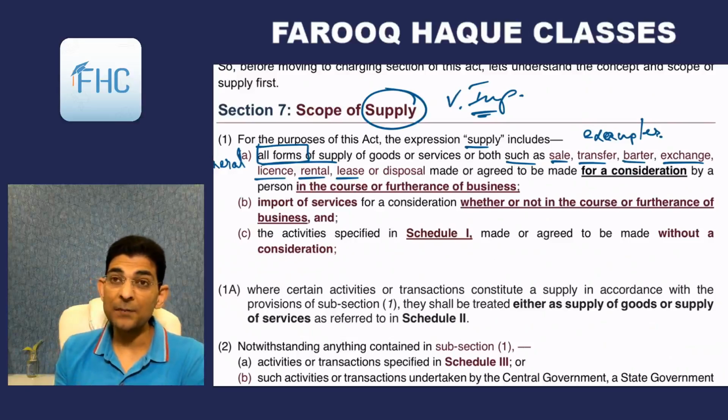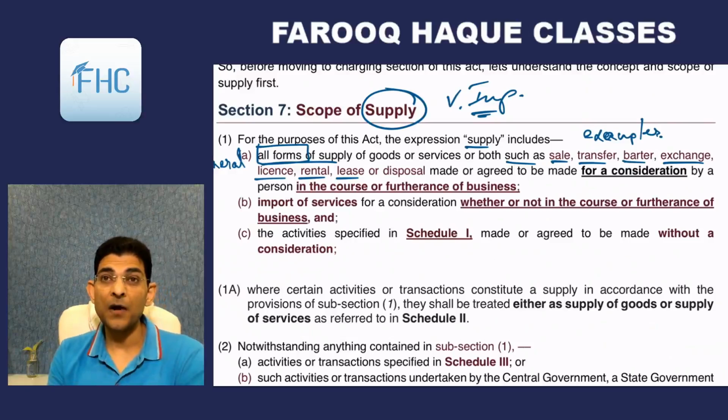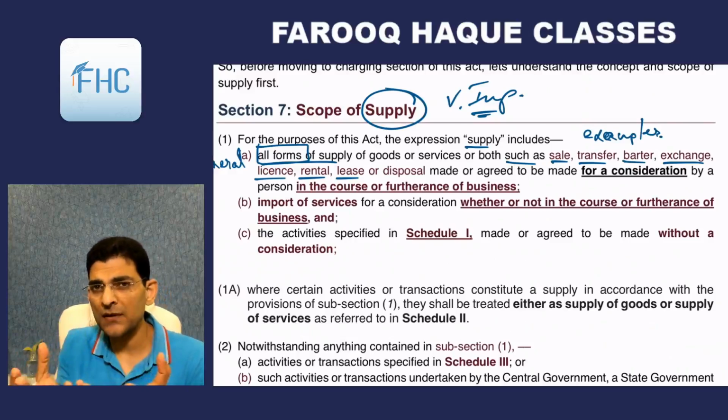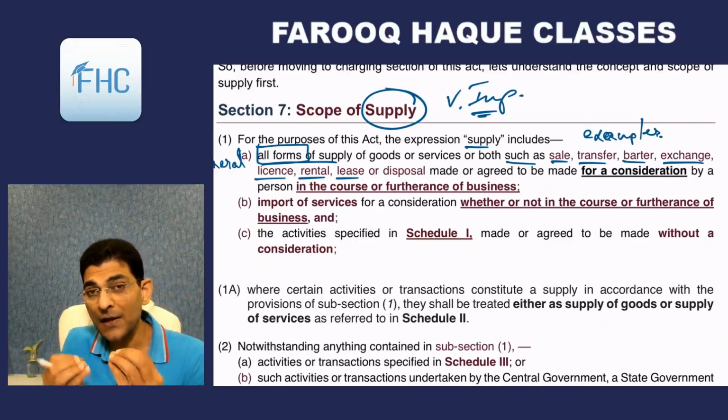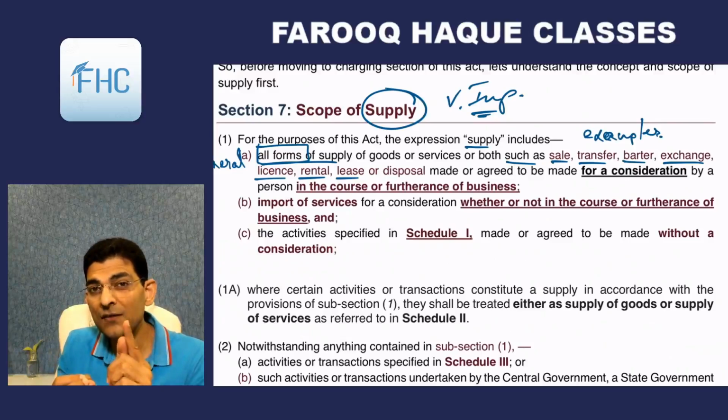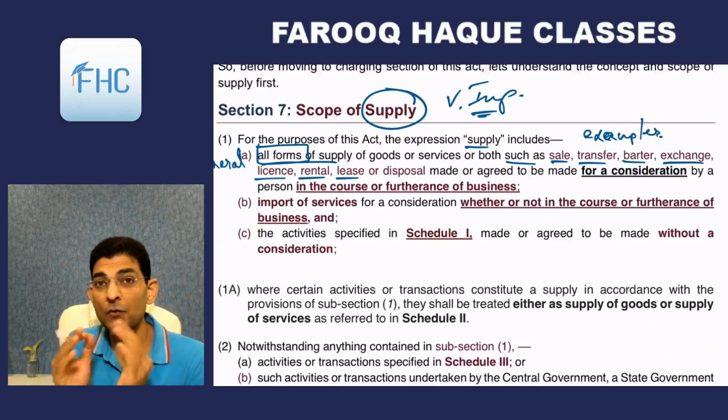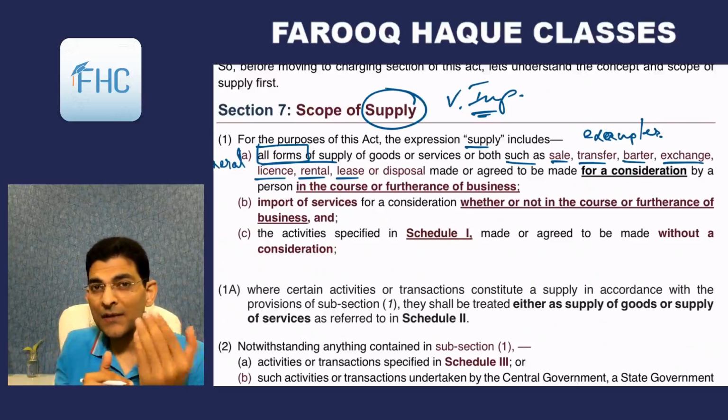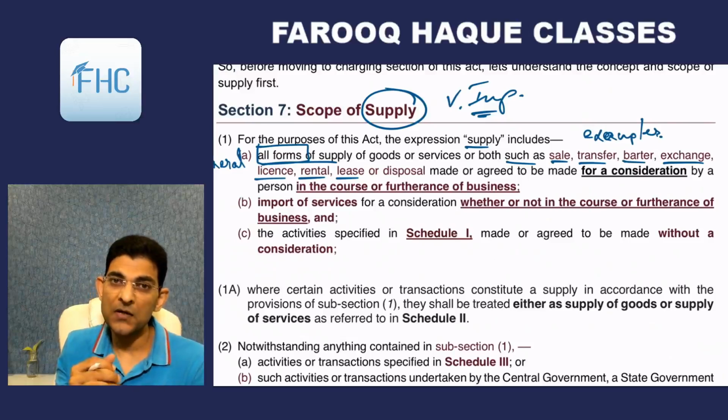In the first examples like sale, transfer, barter, exchange, the ownership was getting transferred, but in license, rental and lease, only the right of use is getting transferred and not title. So what do you understand here? That even if the title is not transferred, it can still be called a supply. Sale is also supply, and license and lease is also a supply.